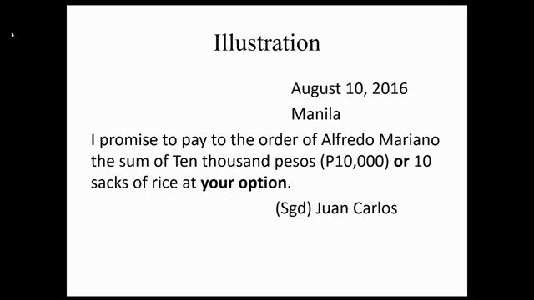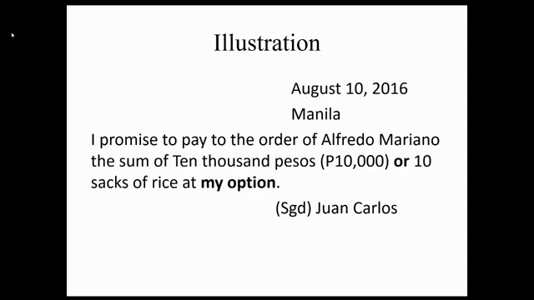I promise to pay to the order of Alfredo Mariano the sum of 10,000 pesos or 10 sacks of rice at your option. Signed, Juan Carlos. Ang tanong, is the instrument negotiable? Sabi ko nga, pag ginamit na conjunction ay or at ang option ay holder, negotiable. I promise to pay at your option. Sabi ng maker, I promise to pay at your option. Option ni Alfredo Mariano yan. Okay, subsequently, mapupunta sa holder. Kaya option ng holder. Kaya ang effect, negotiable pa rin.